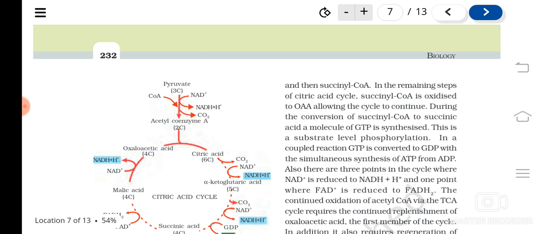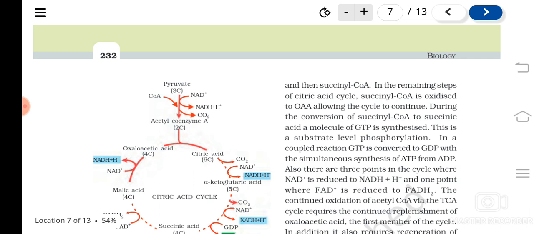Citric acid then undergoes decarboxylation again, that is removal of carbon dioxide, and gets converted to a 5-carbon compound known as alpha ketoglutaric acid. Understood? Here also one molecule of carbon dioxide is released.